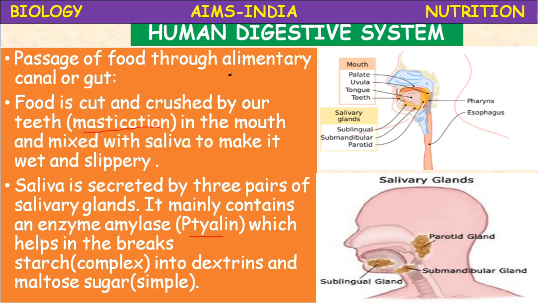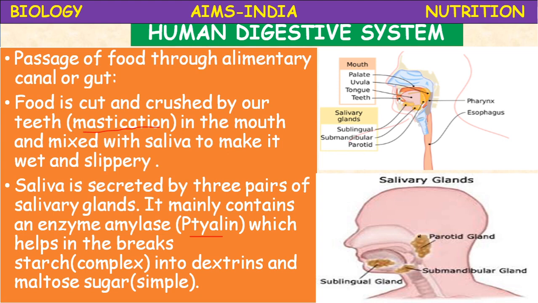Okay, mouth or oral cavity. In the oral cavity there is a tongue, teeth, and a space called oral cavity or buccal cavity, in which 3 pairs of salivary glands are present: sublingual, submandibular, and parotid glands. Okay, like this.